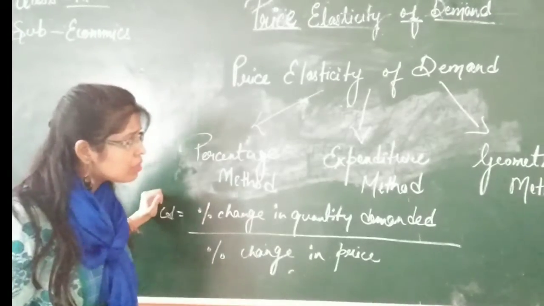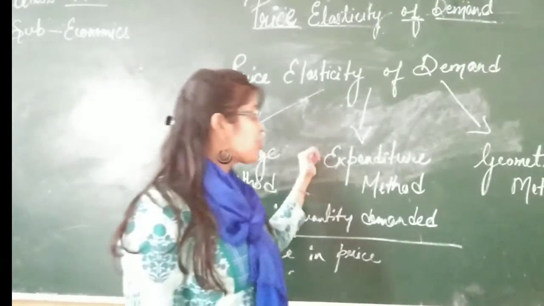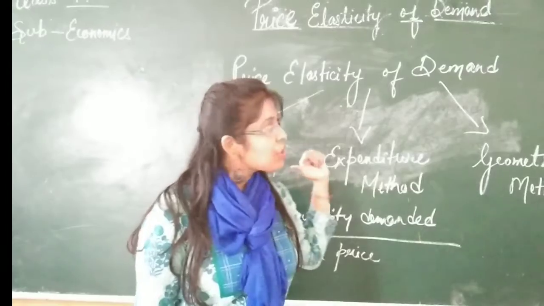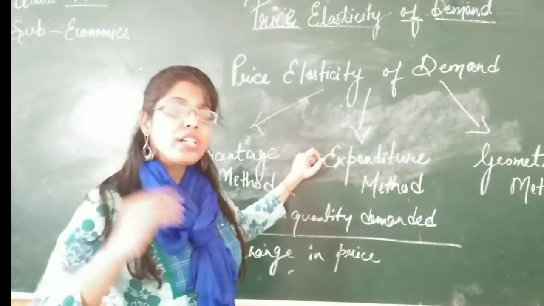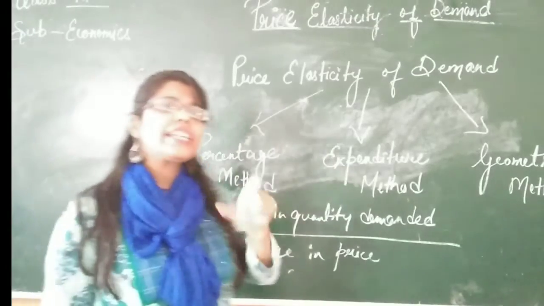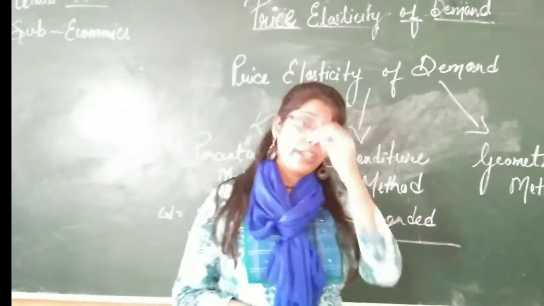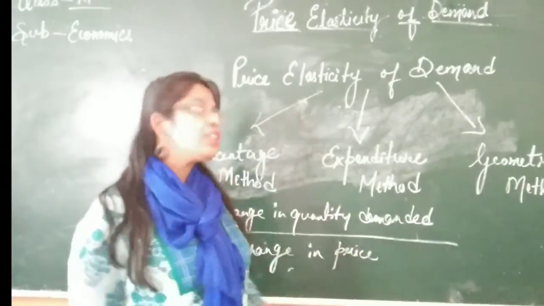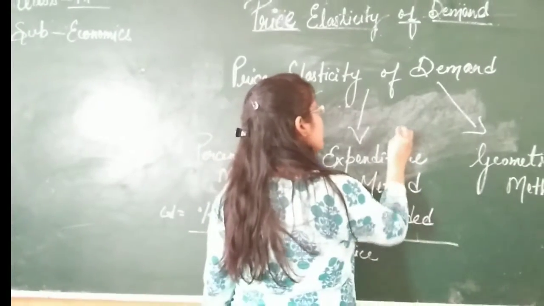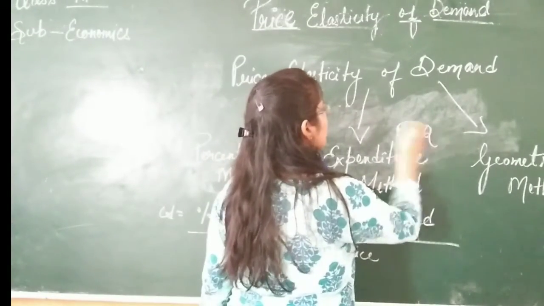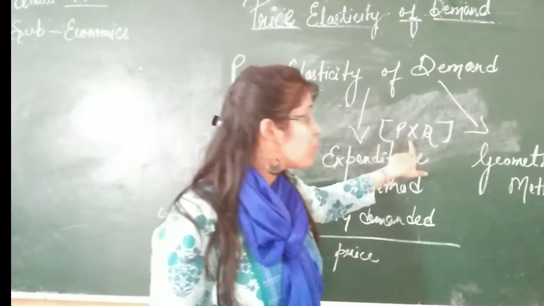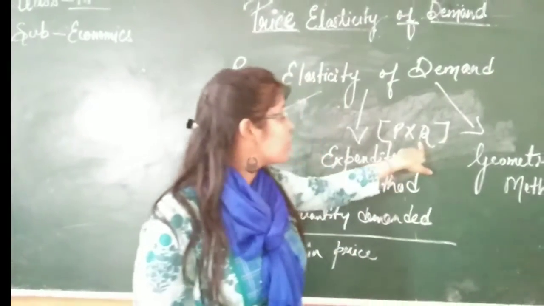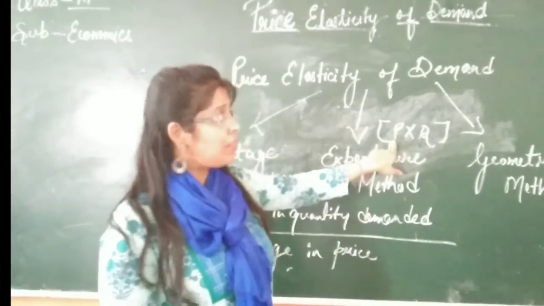Now I will be switching to the next method, the expenditure method. What is actually the expenditure method? Expenditure, the term you are already aware of, is the total expense made by you. How do you calculate expenditure? Expenditure is price into quantity, calculated by multiplying P into Q. Suppose the cost of one bulb is 50.